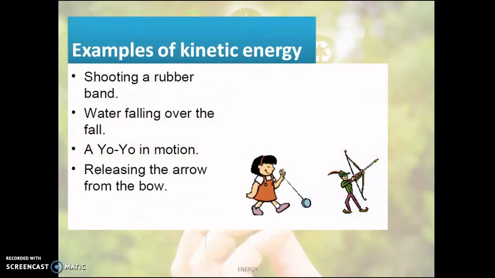Yeah, so this is again the same example that I gave you. When we stretch the bow and remain still, that is potential energy. But when we leave it, that comes under kinetic energy. The yo-yo and the rubber band example also come under kinetic energy.